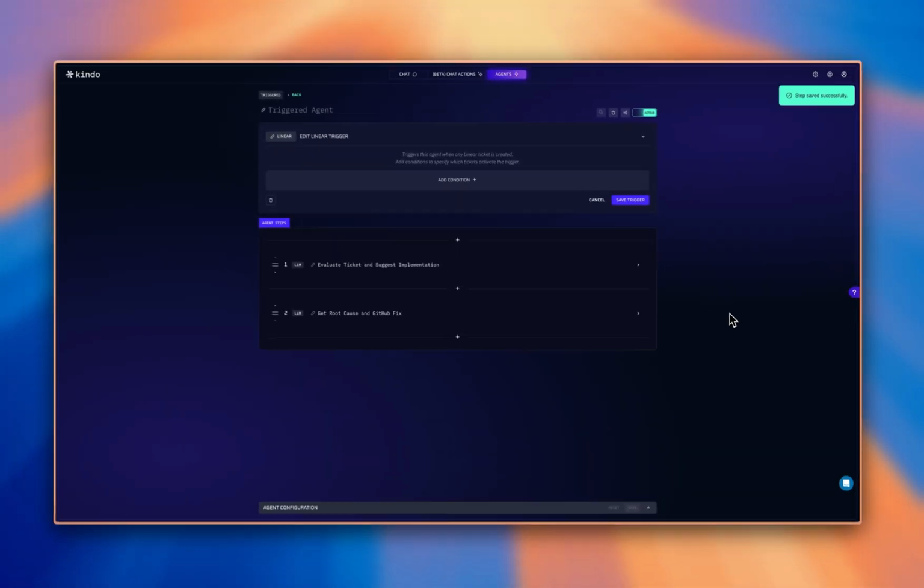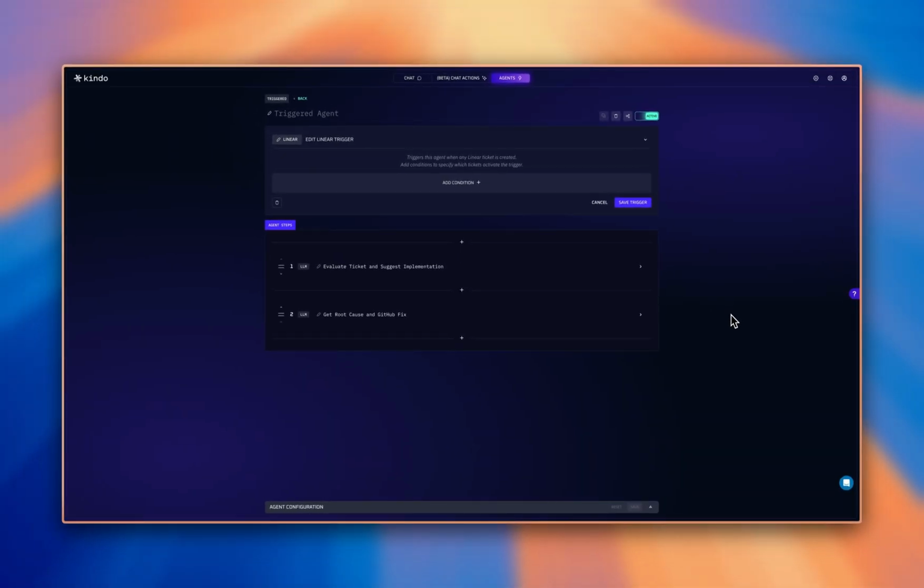So anyway, that takes you through how I would not only take advantage of chat actions to do investigation and actually call these various tools, but then how I can incorporate that into an autonomous agent that's going to run in the background and do work for me.